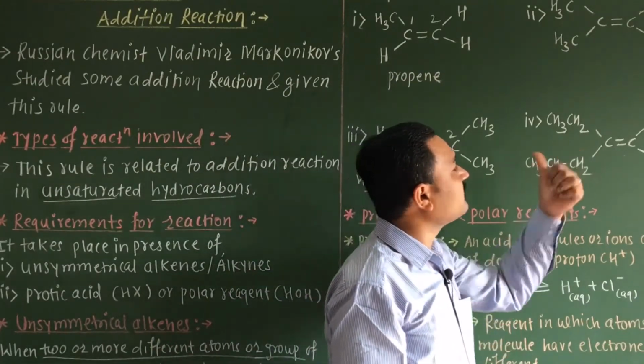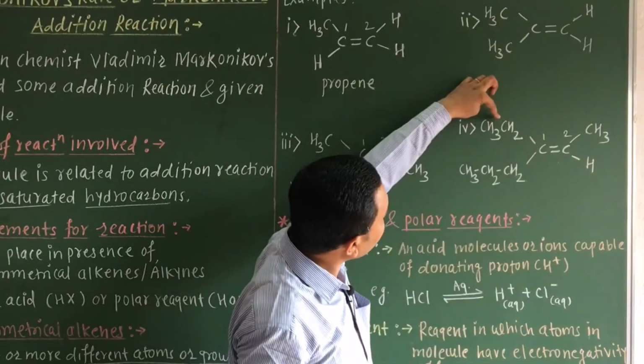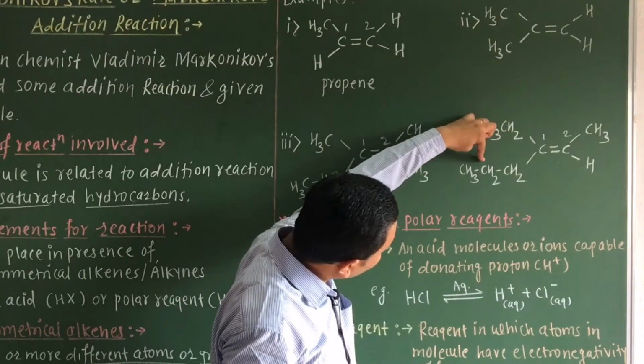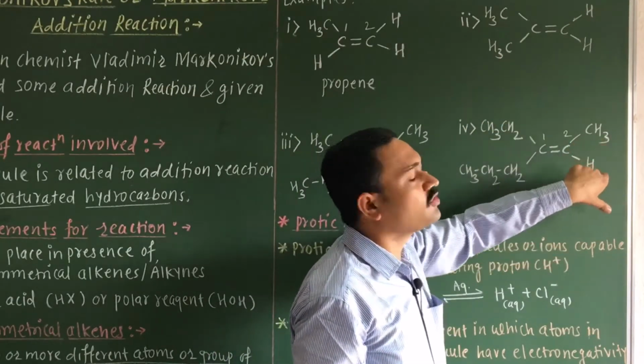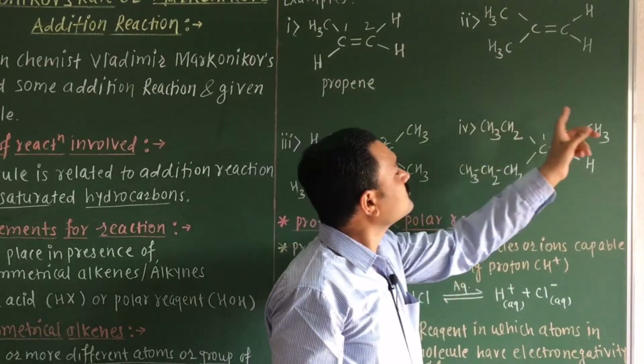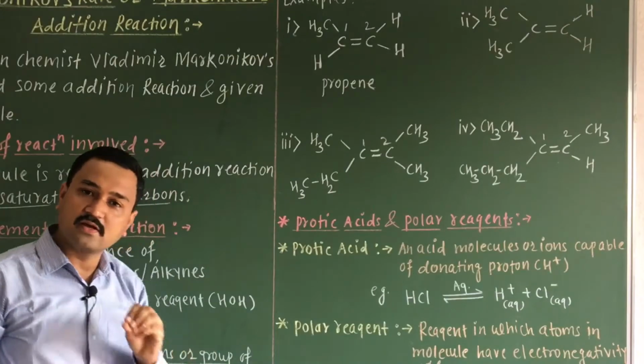Now let us consider the fourth example. Observe, across this carbon-carbon double bond there is an ethyl group and a propyl group on carbon number 1, while on carbon number 2 there is a methyl group and a hydrogen atom. All these groups are different, and hence it is also an example of an unsymmetrical alkene.